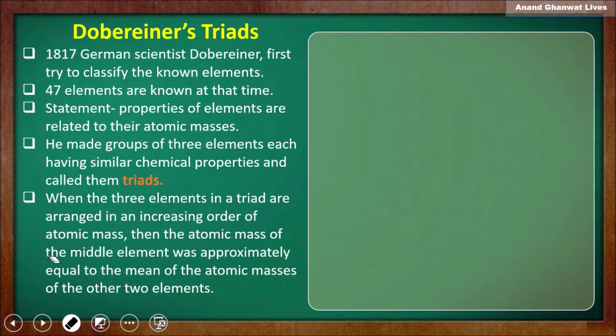When the three elements in a triad are arranged in increasing order of their atomic masses, the atomic mass of the middle element is approximately equal to the mean of the atomic masses of the other two elements. Let us understand with an example.